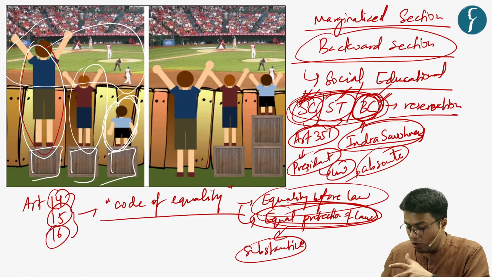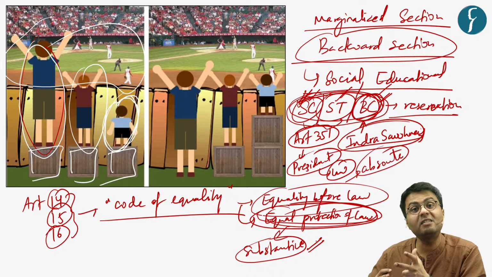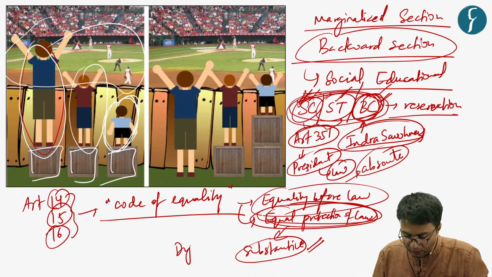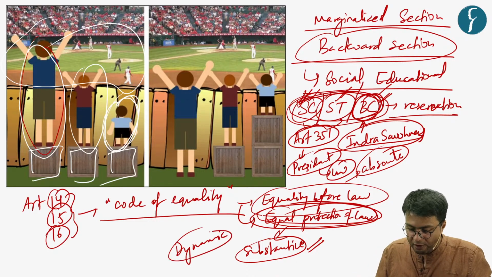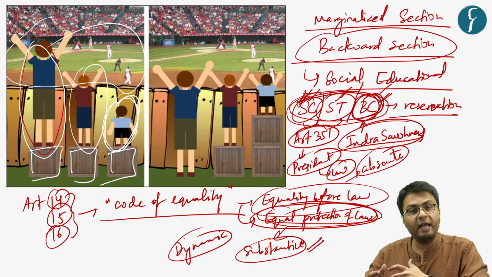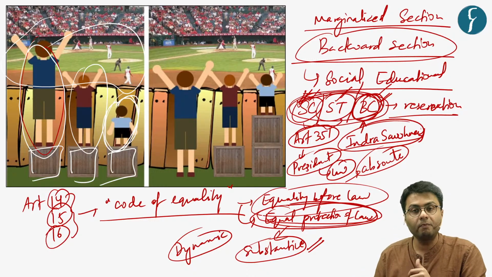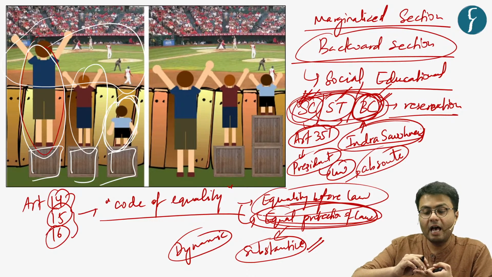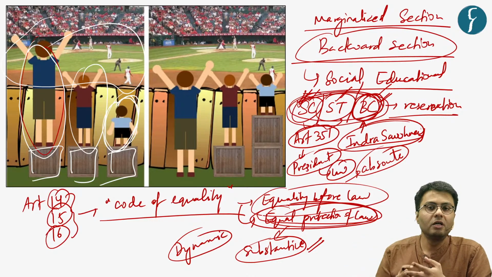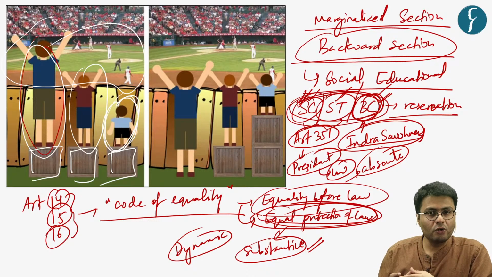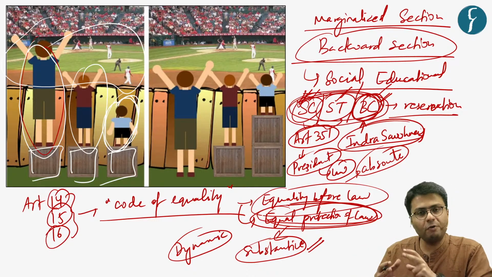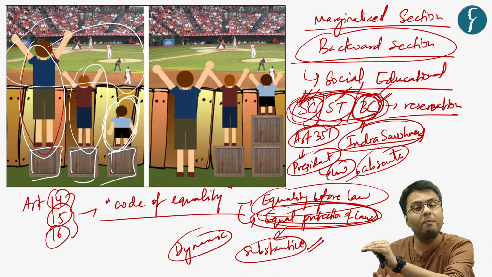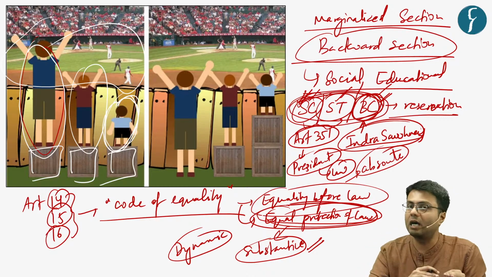So today's article highlights that the notion of equal protection of law, that is substantive equality, is a dynamic process. Because when reservation policies are extended to a marginalized section, some castes in this marginalized section themselves have better access to these reservation policies. So over a period of time, what we have witnessed is that some castes have a higher level of development with respect to other castes.